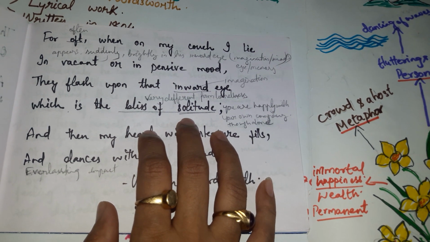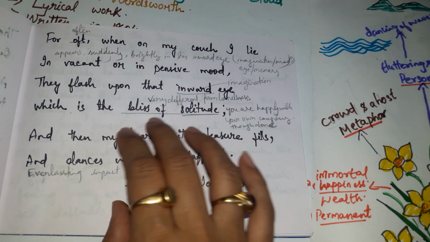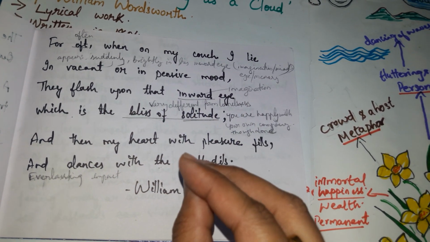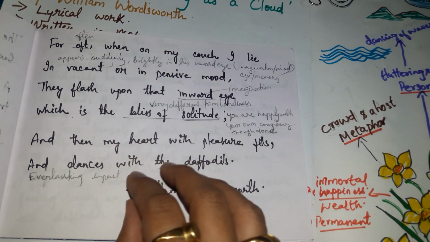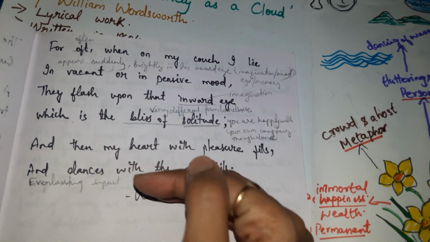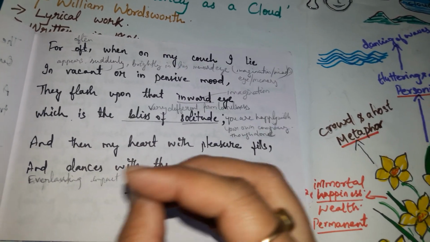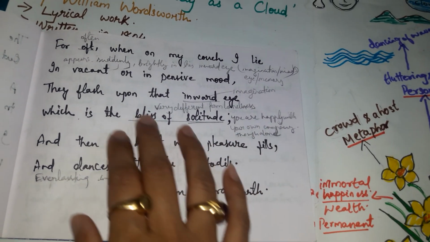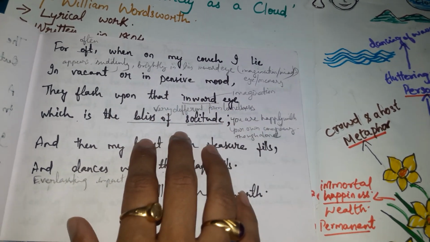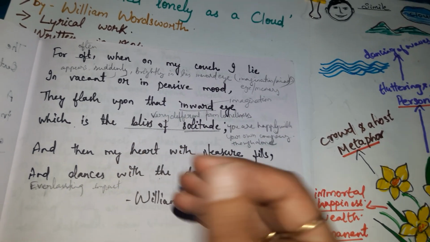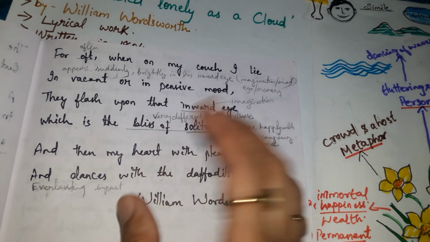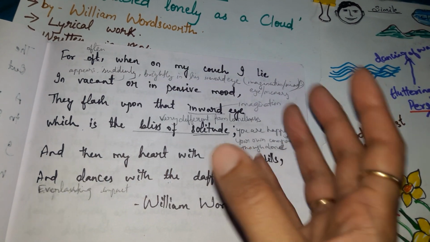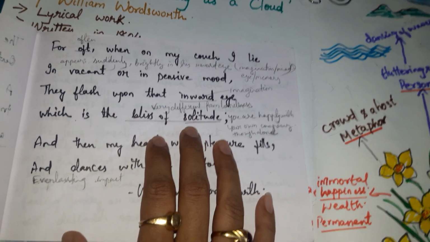Now bliss of solitude means something very different from loneliness. Bliss means it is a little different from loneliness. That is, even if you are alone, you are in a happy mood, you are happy with your own company, though you are alone. So this was the mood whenever the poet was alone. And all of a sudden what happens? The beautiful daffodils come into his inward eye, come in his imagination, and he feels happy there.